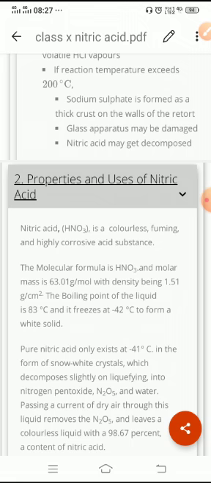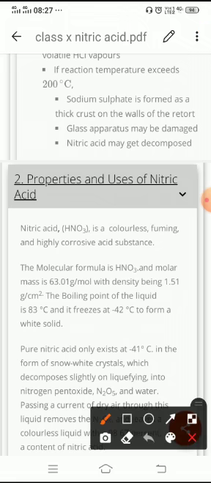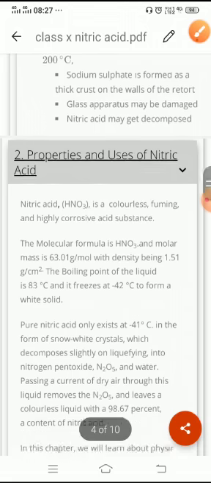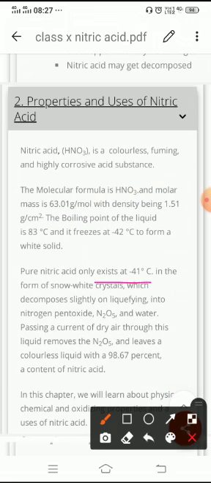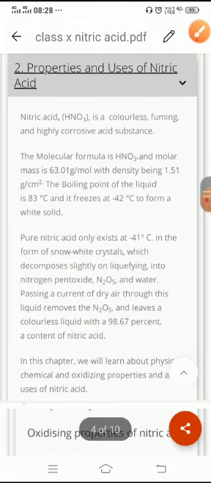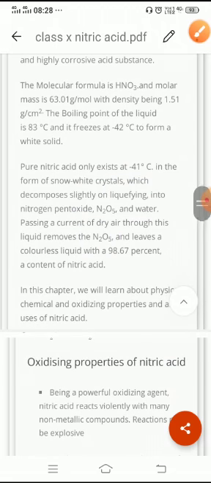The molecular formula has already been discussed, that is HNO3, and the molar mass and density we have discussed already in the previous topic. Pure nitric acid only exists at minus 41 degrees Celsius in the form of snow white crystals, which liquefy. Nitrogen pentaoxide and water are removed by passing dry air through the liquid, which removes the N2O5, leaving a colorless liquid with a 98% content of nitric acid. In this chapter, we'll further study more about the chemical and oxidizing properties of nitric acid.